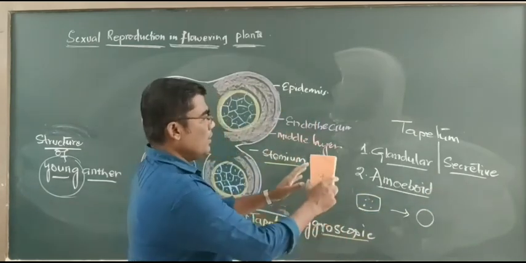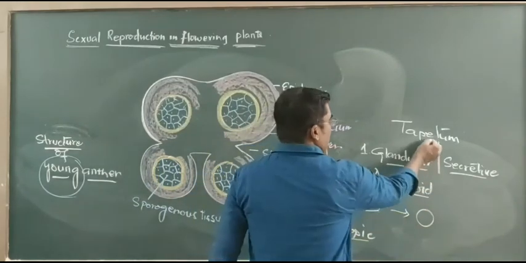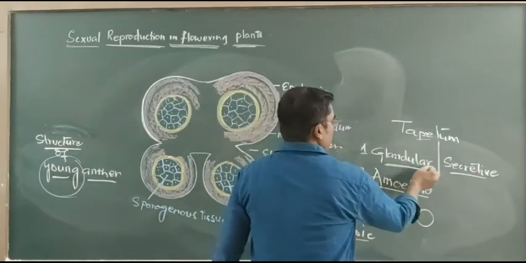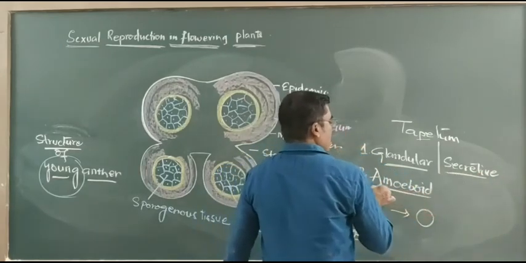So in some plant species tapetum may be glandular, also called secretive, and in some cases we observe the amoeboid type.